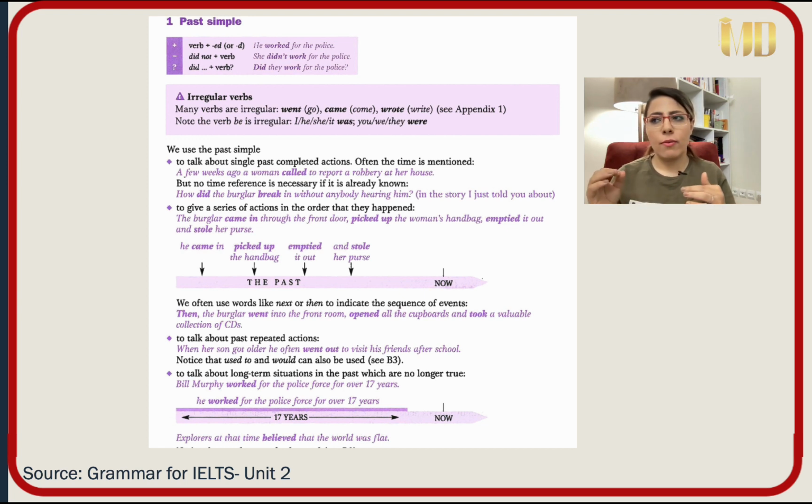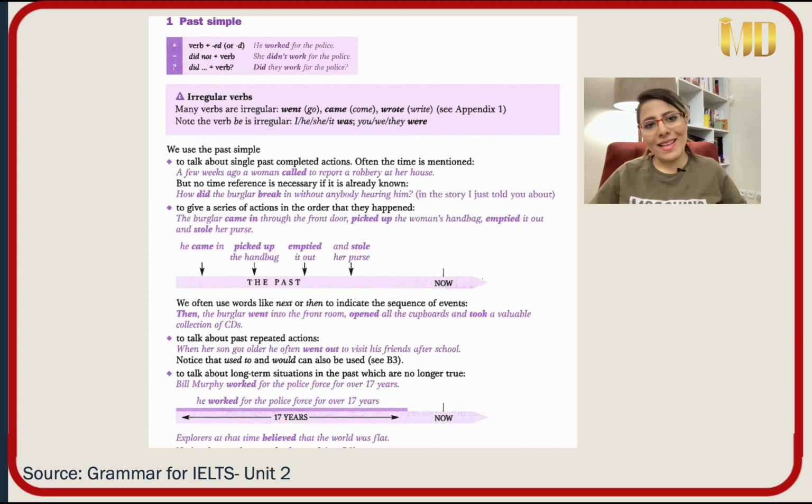For a verb am, is, are, we can use was and were. For example, I was, she was, he was, it was, you, we, they were. Yes, so if we want to make a past simple sentence, we can use I worked, or he worked, or he traveled to United States, or she came late, she wrote a letter, she was unhappy, she was upset, they were late for the class.